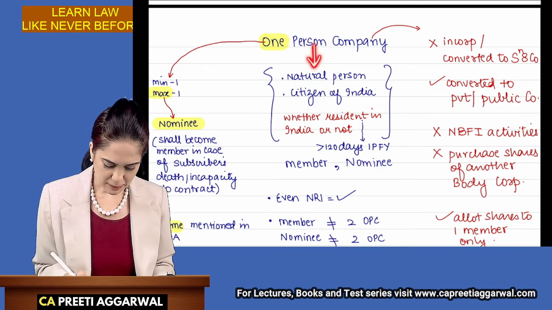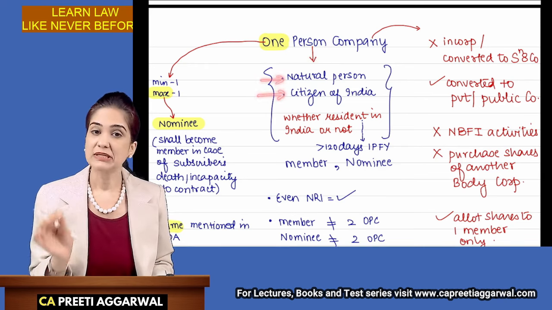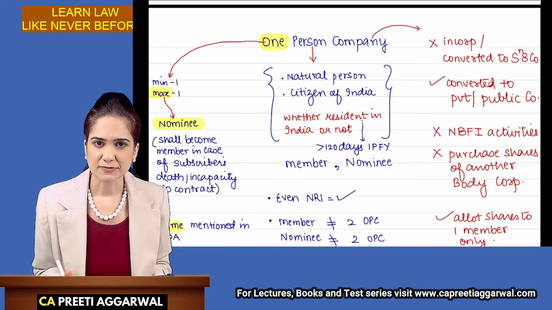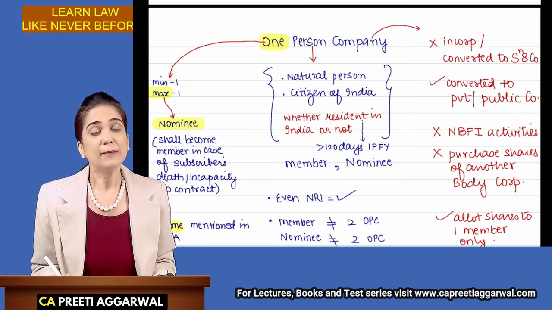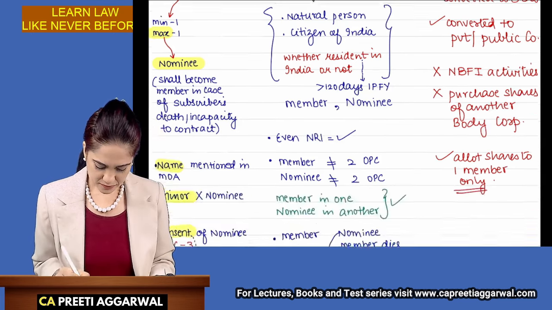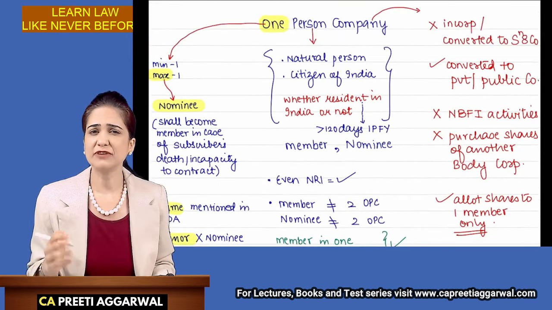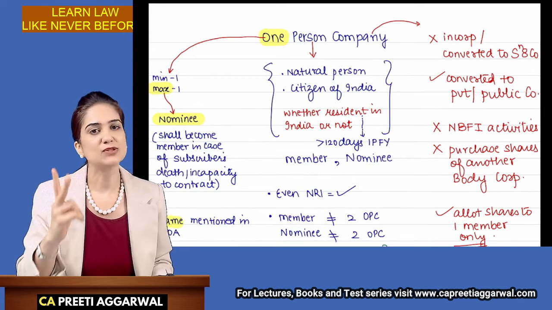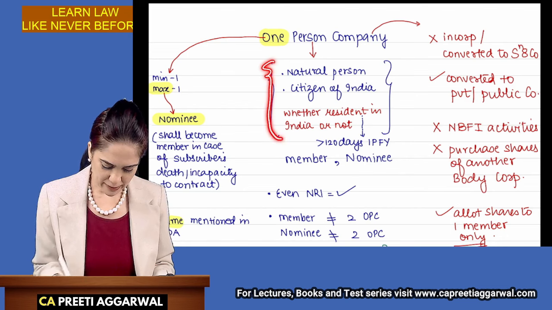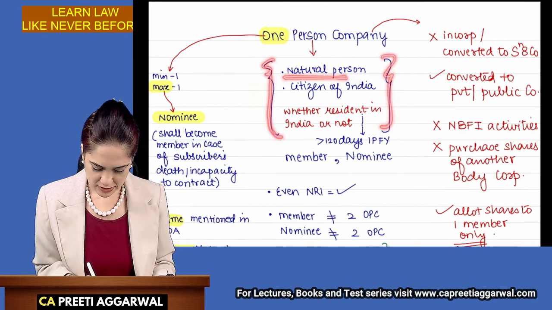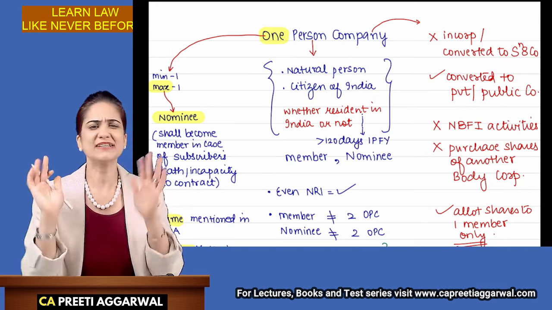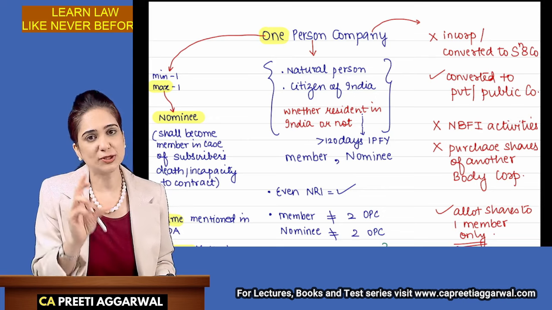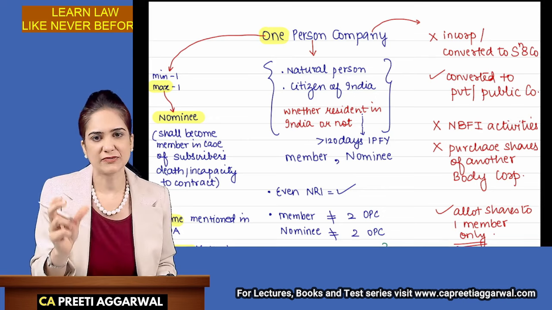Only a natural person who is a citizen of India, Indian citizen, whether resident in India or not. Many students get confused over here. Please note, students, even a non-resident Indian, it means that even if he is not in India, even for a single day, he can still become member as well as nominee of OPC. This is the eligibility. Only a natural person and a citizen of India, whether resident in India or not, can become member and nominee of OPC. So the eligibility criteria is same for member as well as nominee.